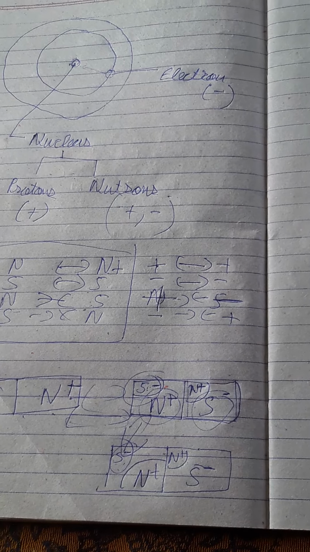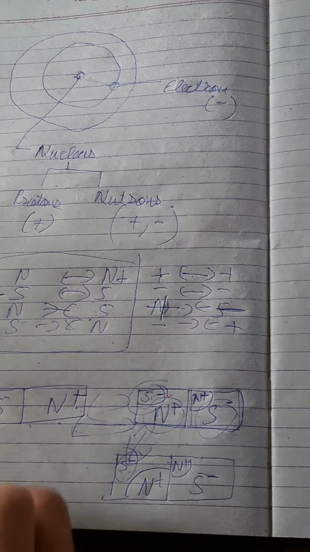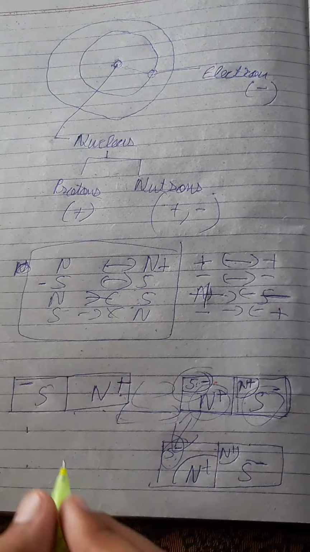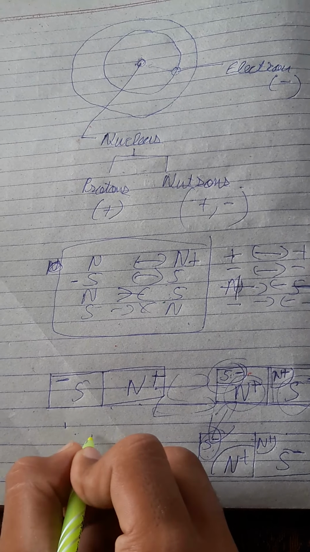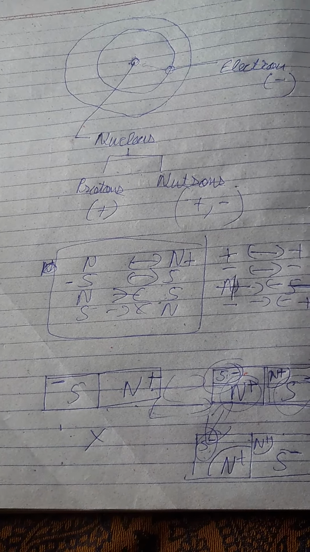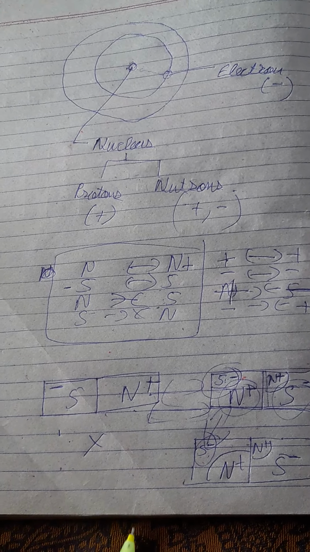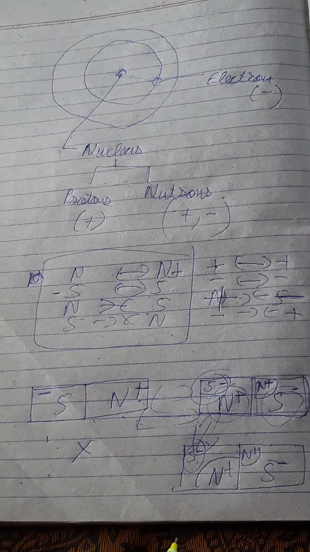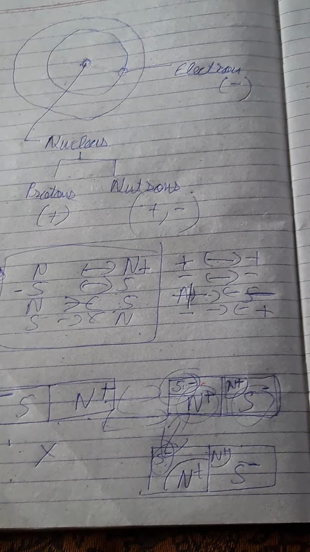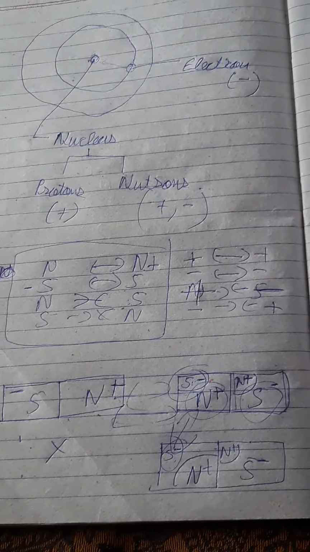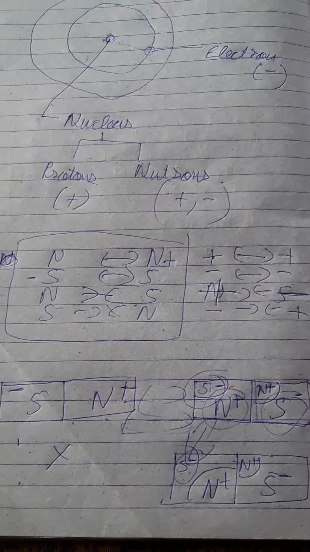So our theory of saying that two like charges would attract each other is wrong. So we conclude that unlike charges attract each other, and like charges repel each other. Now we have seen through an activity why the north poles repel each other and the north and south attract each other. So now let's learn how to detect a charge.